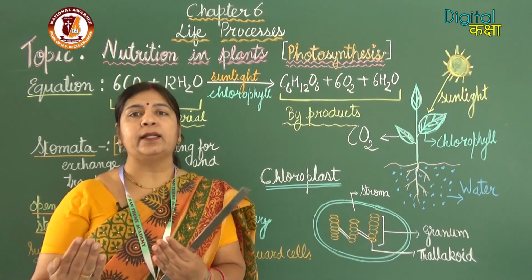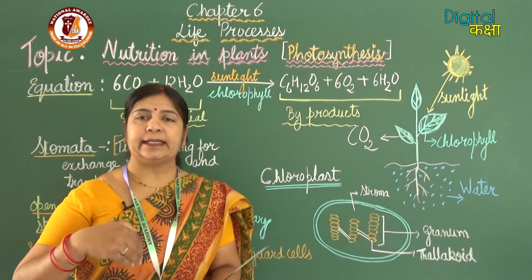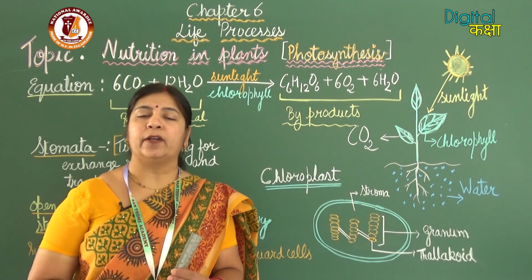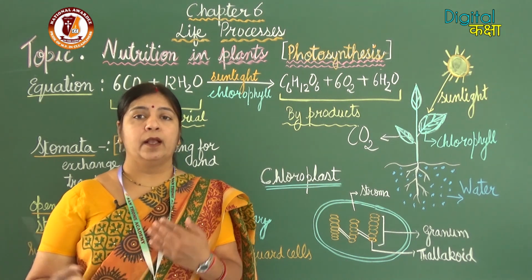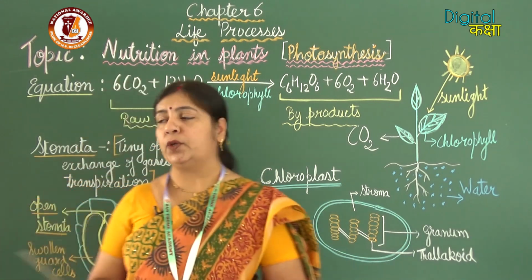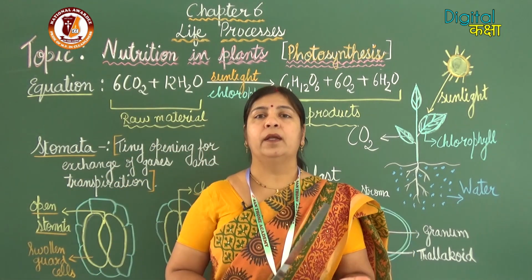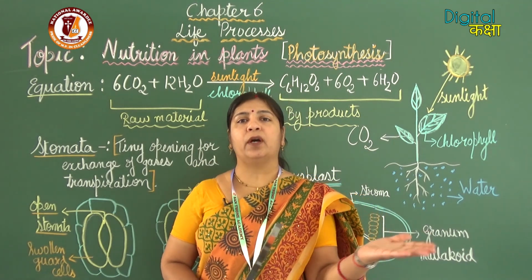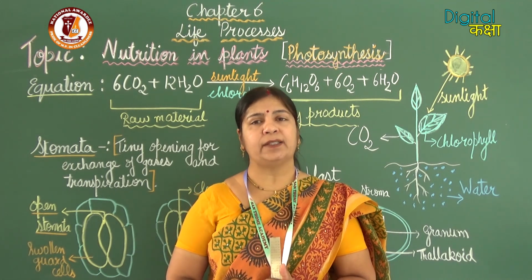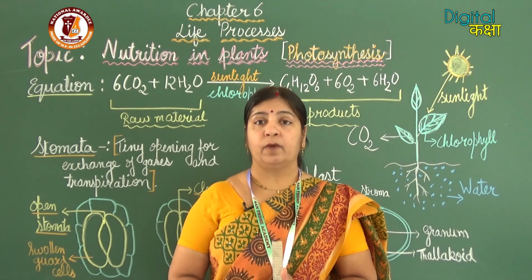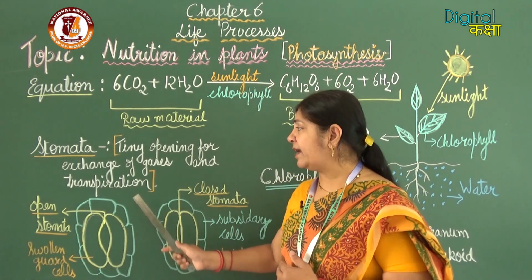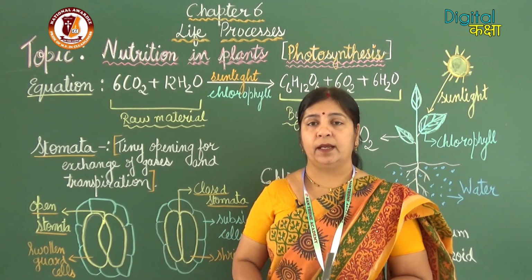Exchange of gases, because carbon dioxide is taken inside and oxygen is released out during photosynthesis. So, there is exchange of gases, carbon dioxide taken in for photosynthesis and oxygen is released during photosynthesis into the air. So, how does this exchange take place? Through a tiny opening which is known as stomata. Stomata are mainly present on the under surface of the leaf. On the upper surface you will find very few stomata or they are absent. Why so? Because through stomata transpiration also takes place.